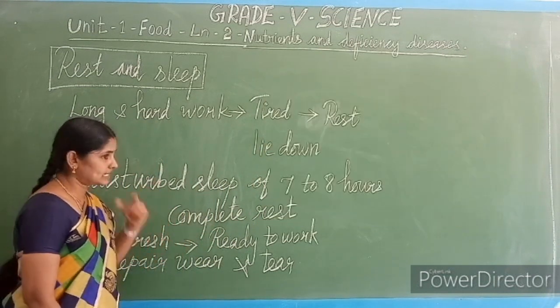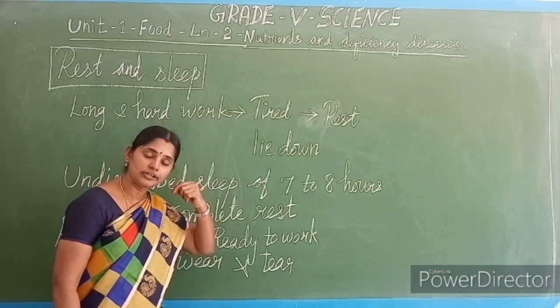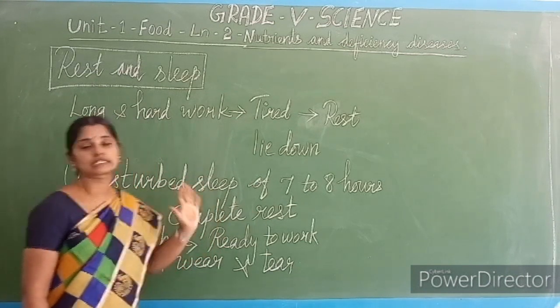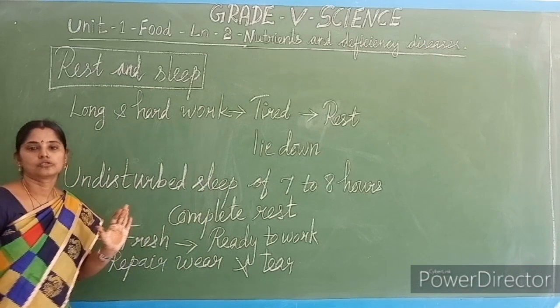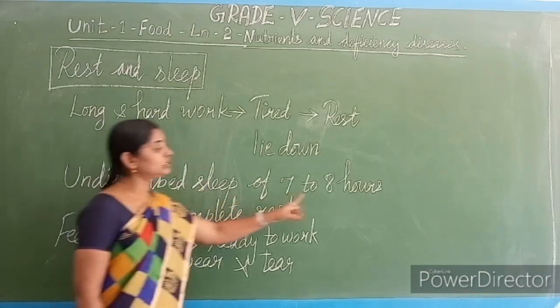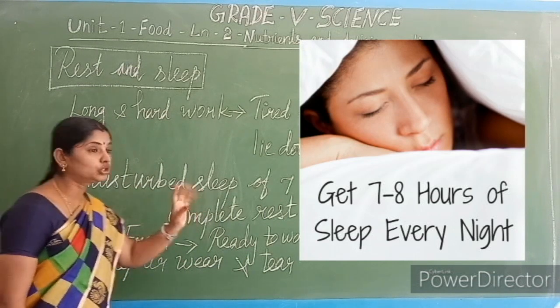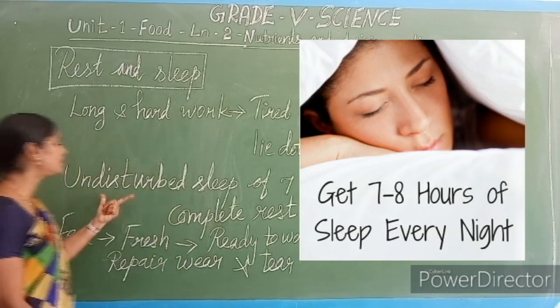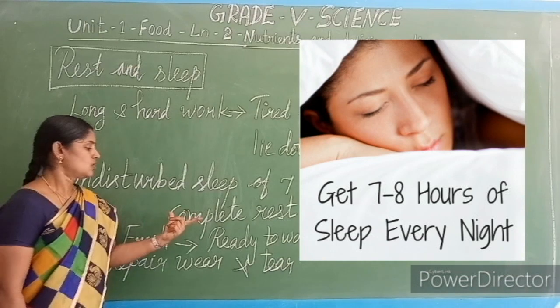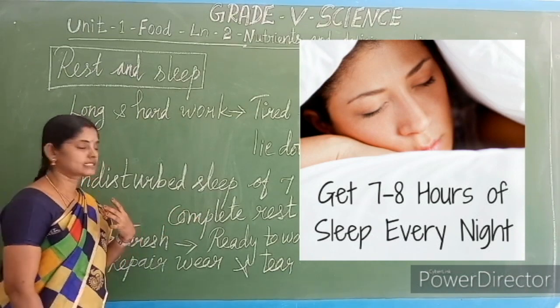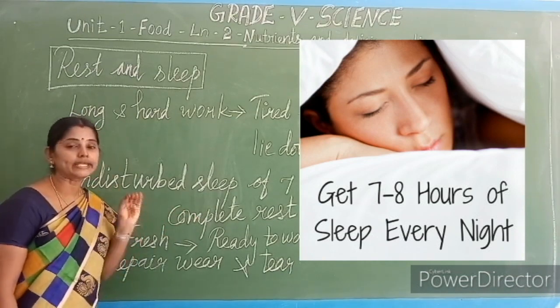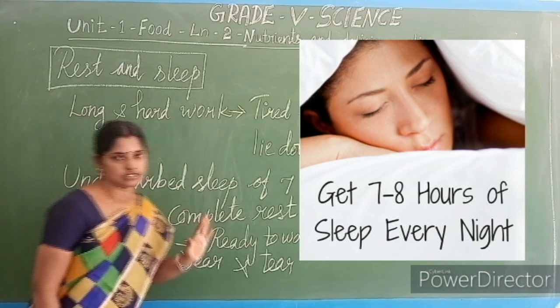But sleeping should be continuous, undisturbed sleep. So we have to sleep 7 to 8 hours in a day, 7 to 8 hours of undisturbed sleep. That we call complete sleep. That only gives us complete rest.